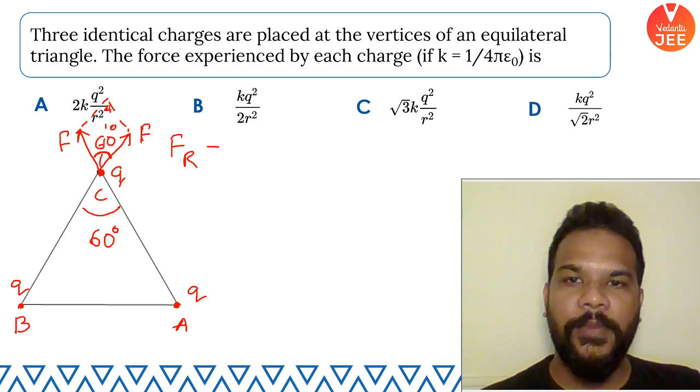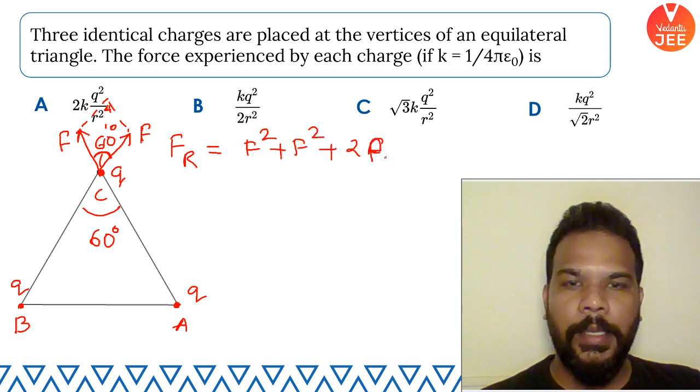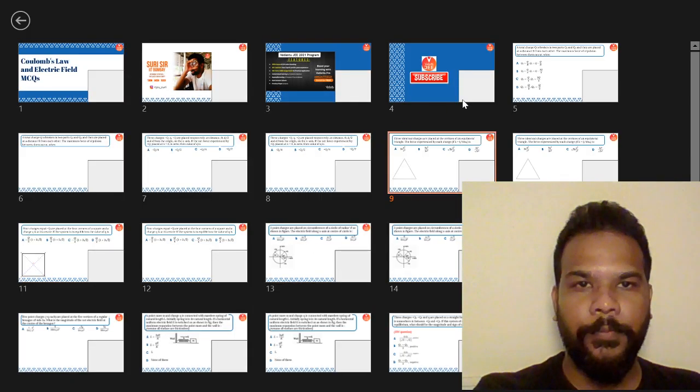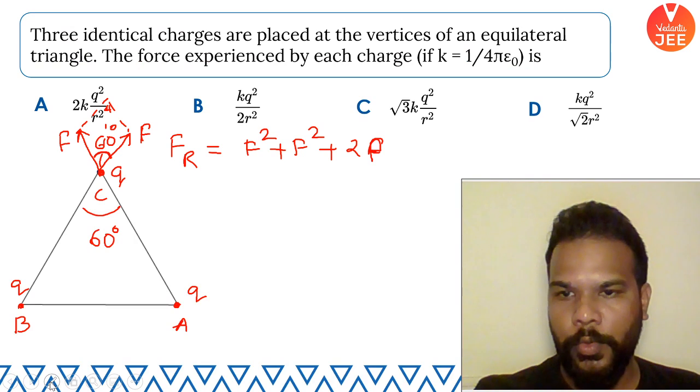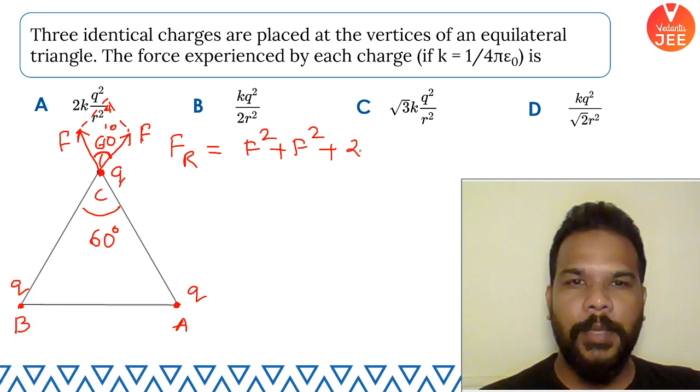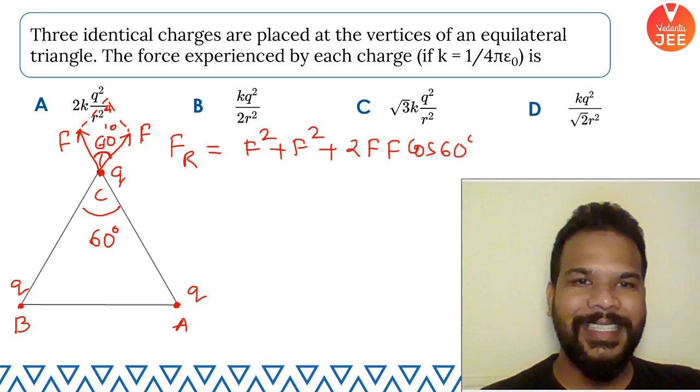So Fr is going to be the square root of a square plus b square plus 2ab cos theta, like that. So a square plus b square plus 2ab cos 60 degrees.